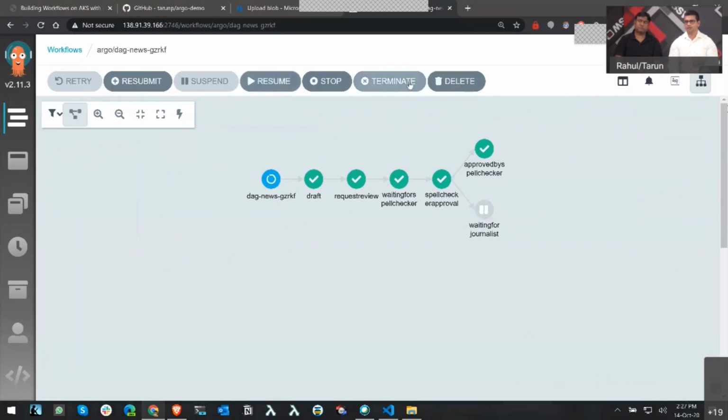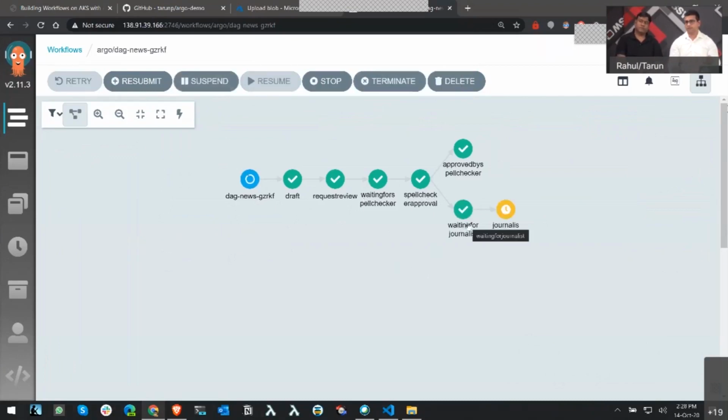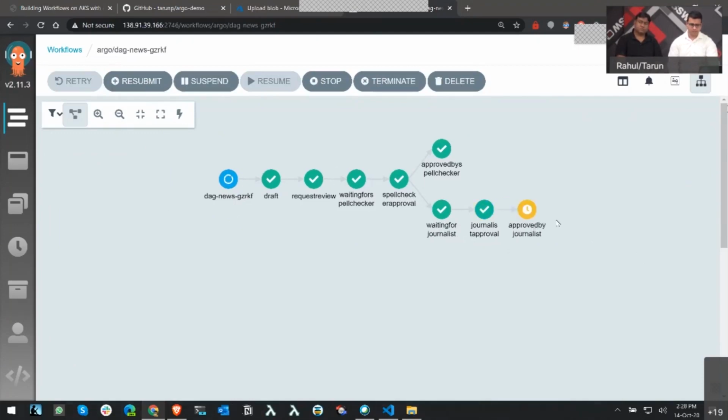Now, you don't have to use the UI in order to resume a workflow. You can use the CLI tooling available as well. But you can see that as soon as I resume the workflow, it proceeded onwards. And now it's executing.